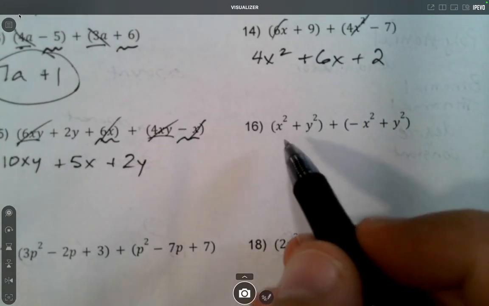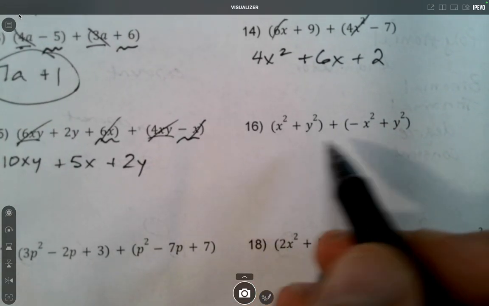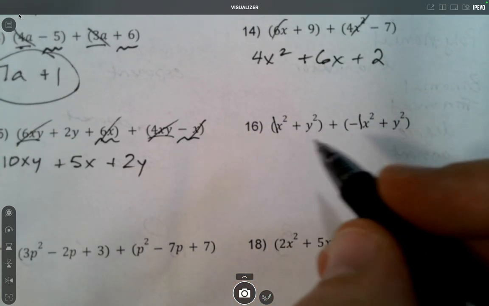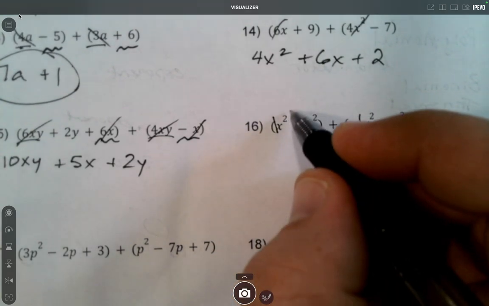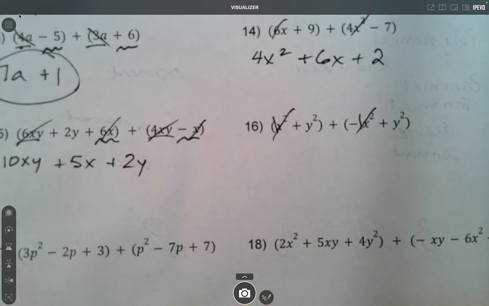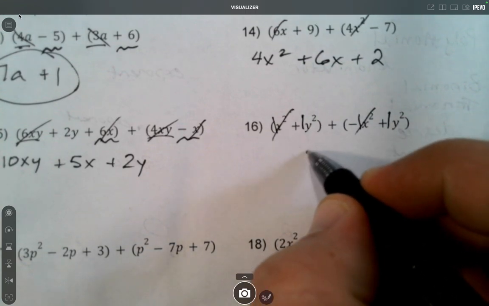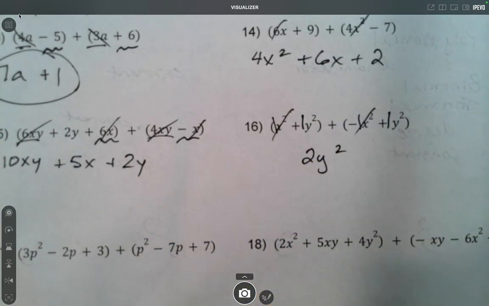16: x squared plus negative x squared. So that's 1x squared plus negative 1x squared. 1 plus negative 1 is 0, so these two actually cancel each other out. Then we have 1y squared plus 1y squared, which is 2y squared.